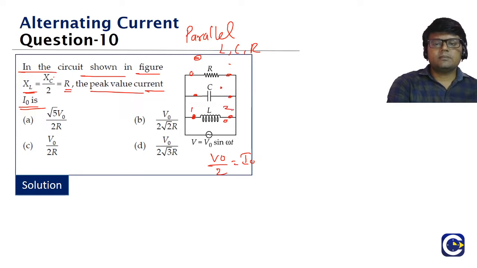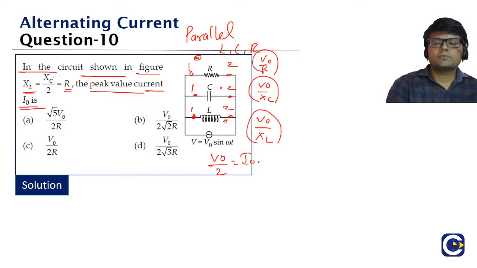Terminal 1 and terminal 2, all of them are connected to the source basically. So the potential drop across all of them will be the same. In that case, the current through the inductor will be V0 by XL, the current through the capacitor will be V0 by XC, and the current through the resistor will be V0 by R. These are the current values.